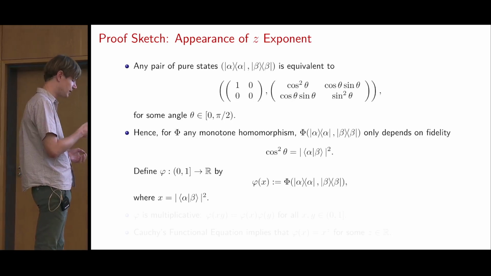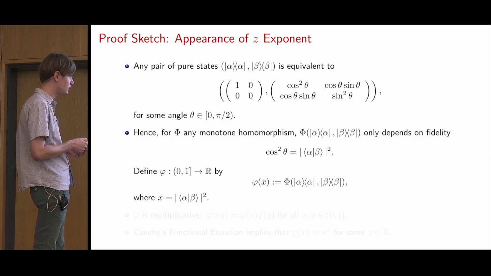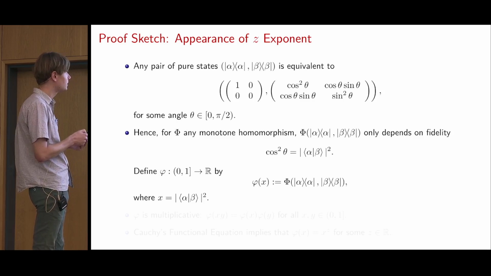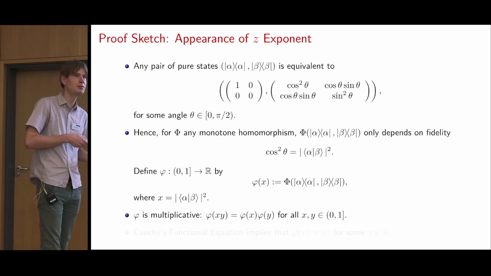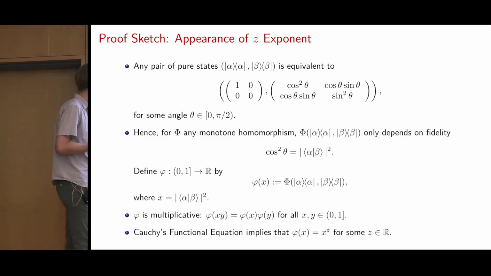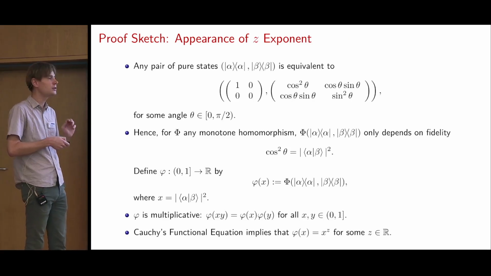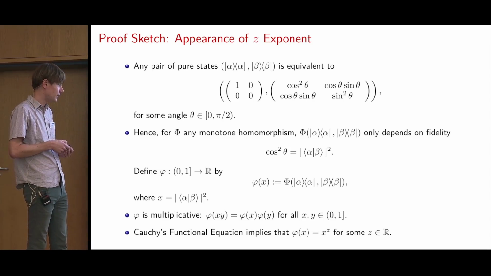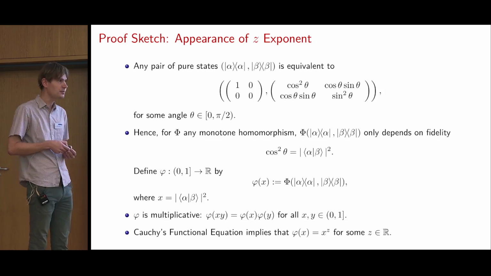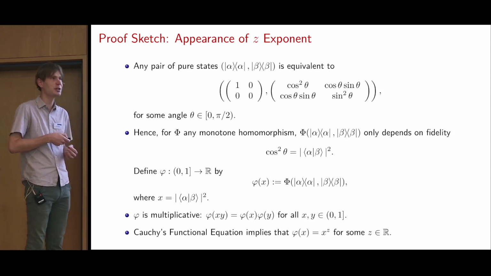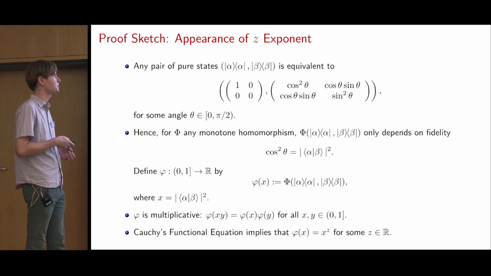And this allows us to define this function lowercase phi. We define phi(x) to just be uppercase phi evaluated on any pure state pair that has fidelity equal to x. And it's easy to show that phi is multiplicative. And then there's this nice result, Cauchy's functional equation, that if phi furthermore satisfies some regularity condition, then phi(x) has to be of this simple form. So phi(x) has to be x to some power z. And this z is the z in the alpha-z relative entropy. So that's where it appears.